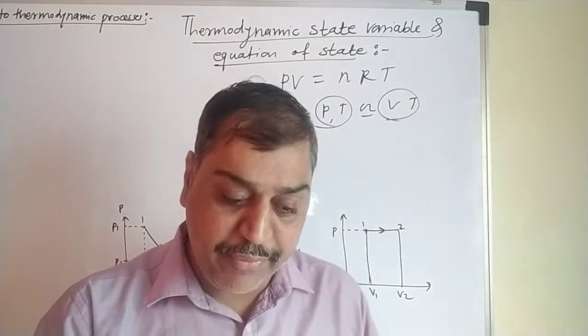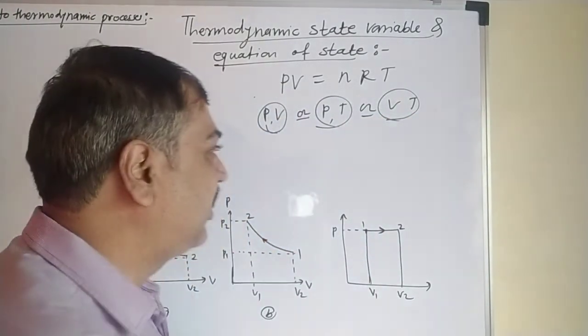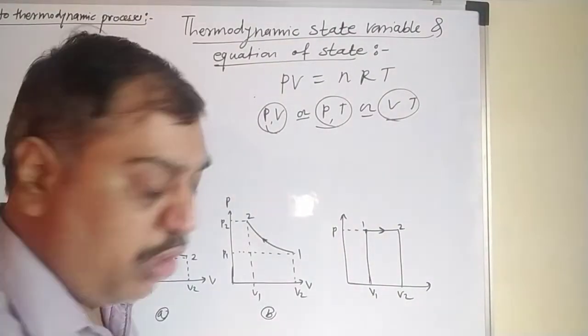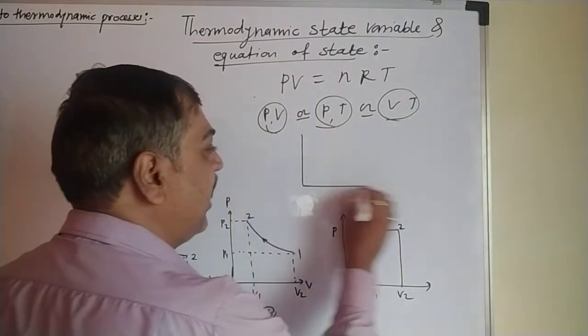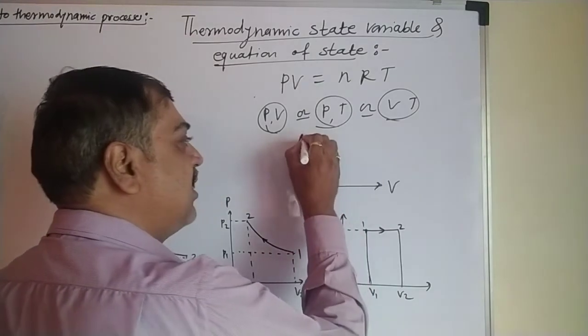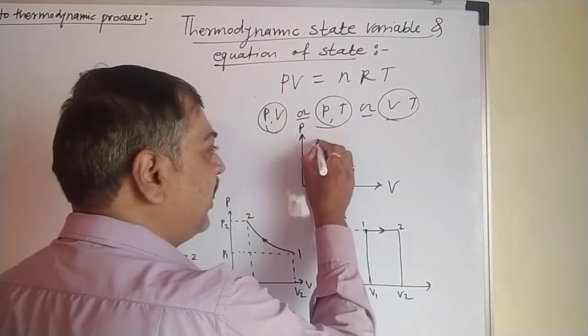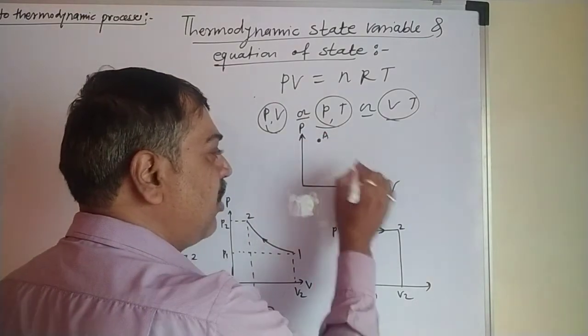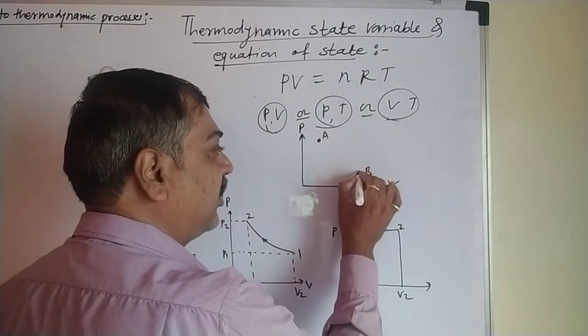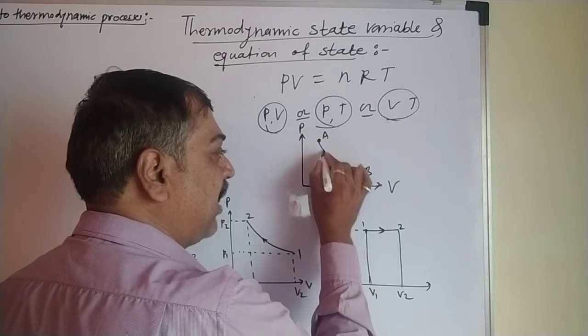Now if we represent the change in pressure and volume graphically, we represent volume along the x-axis and pressure along the y-axis like this, and here we represent the change in the system from point A to some point B. So this is point B and the change becomes like this.